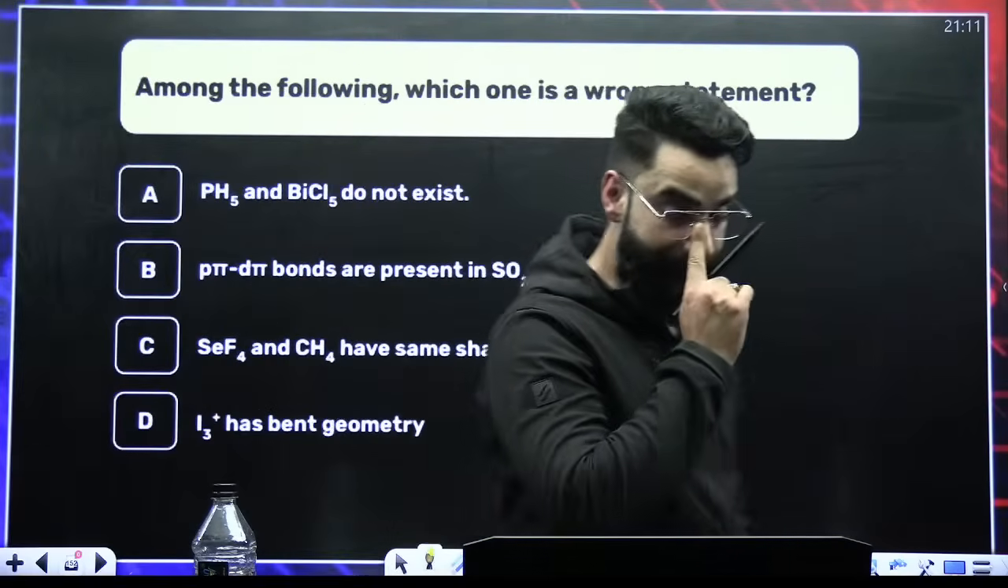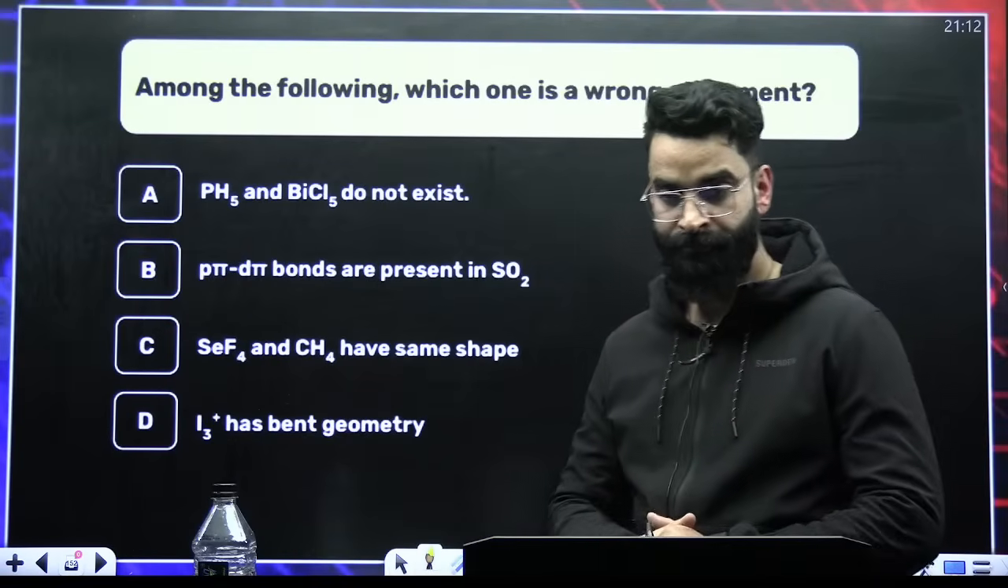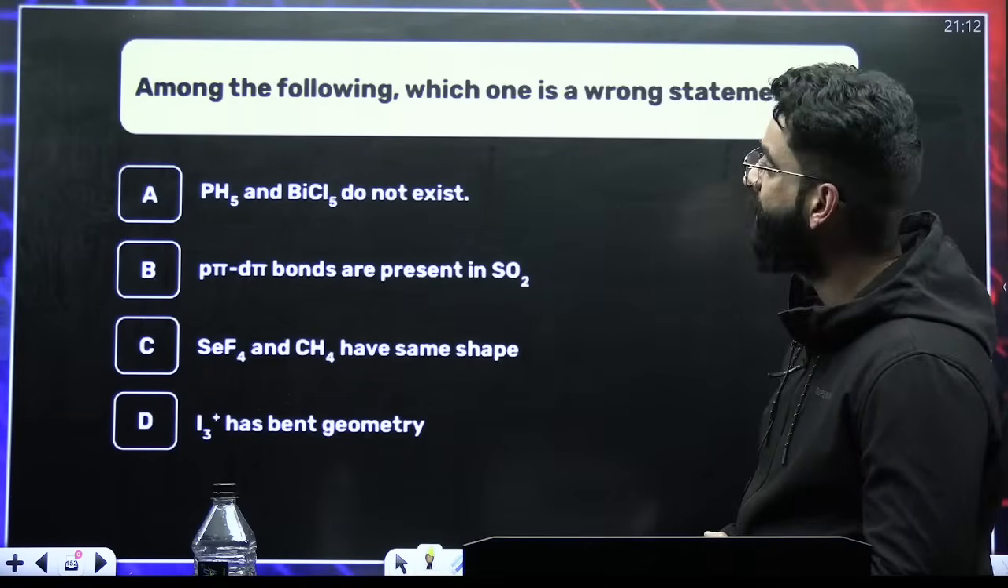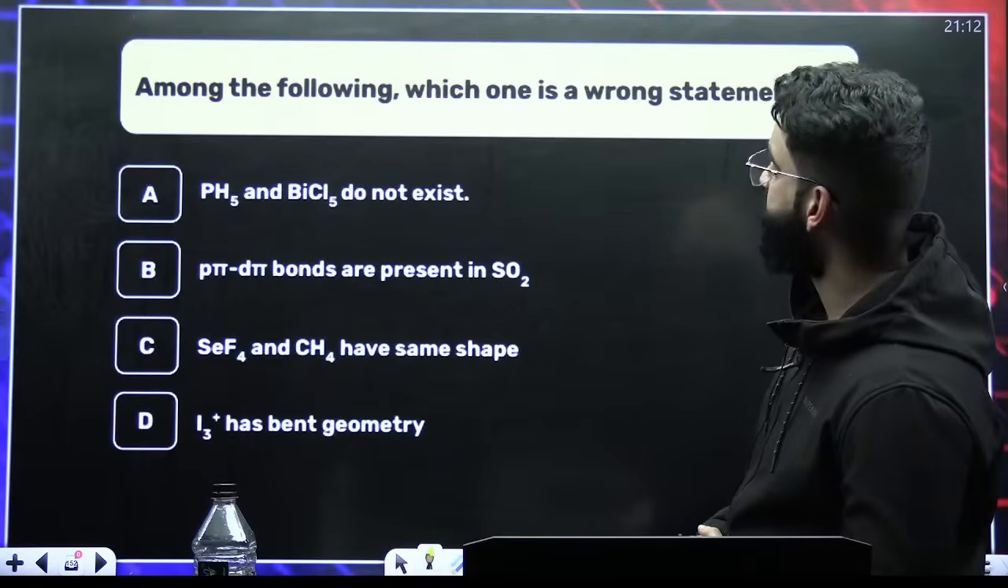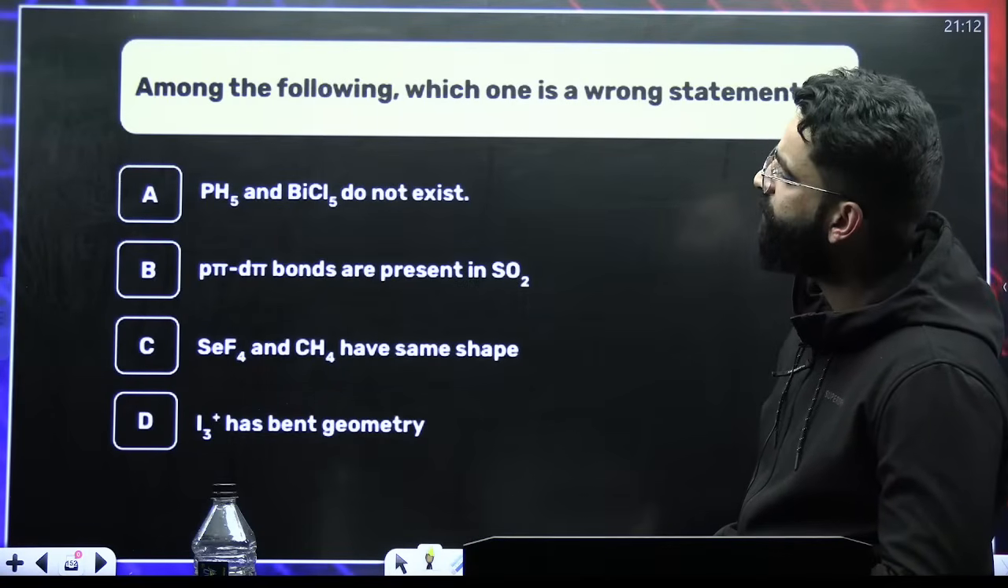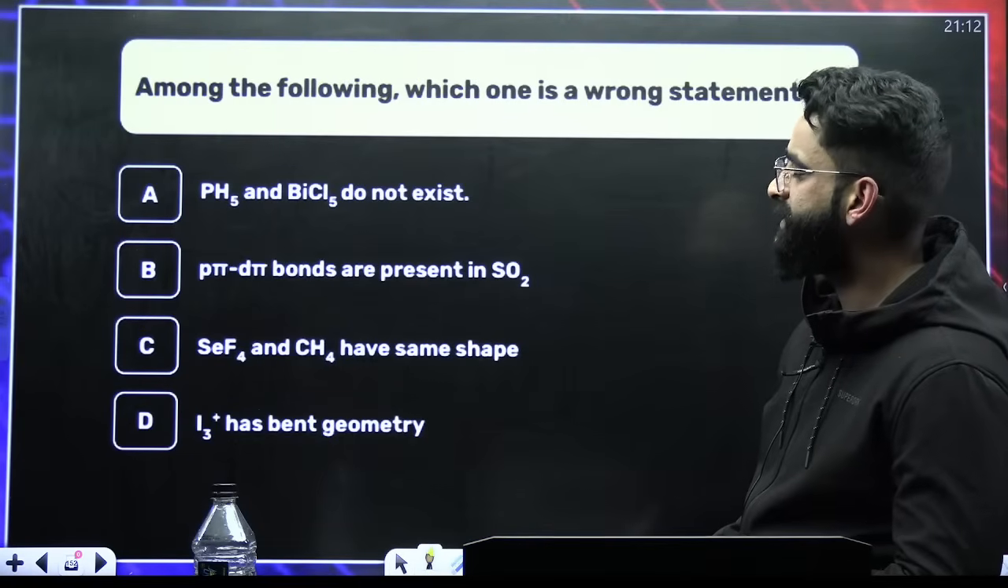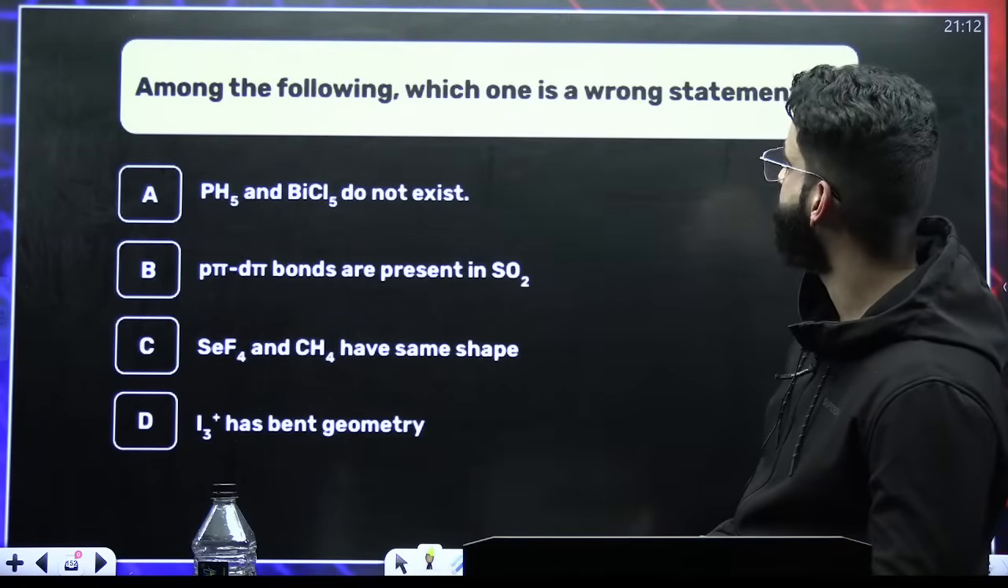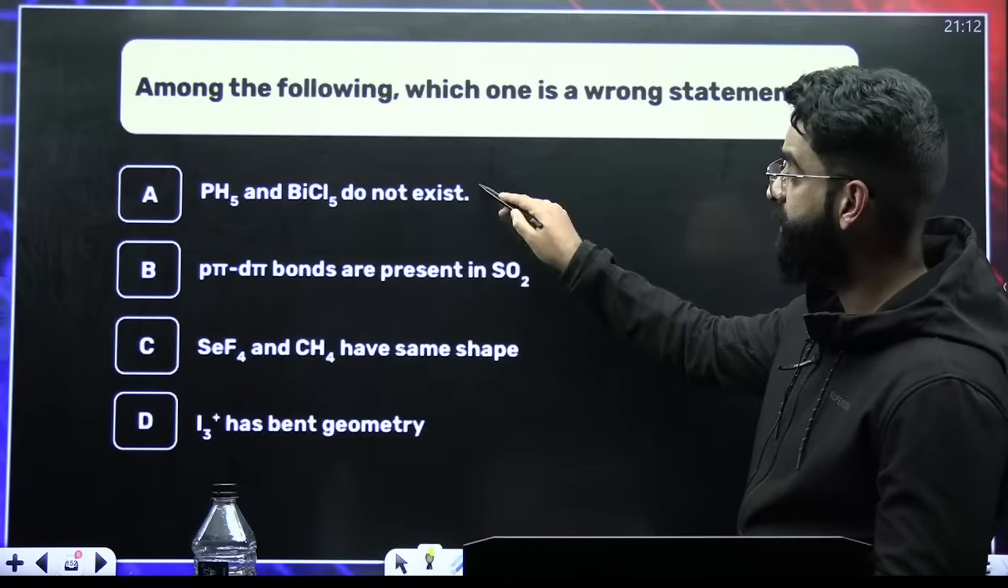Tell me the answer of this one. Among the following, which one is wrong? BH5, BiCl5 does not exist. That's correct. Is wrong. This is the correct statement.